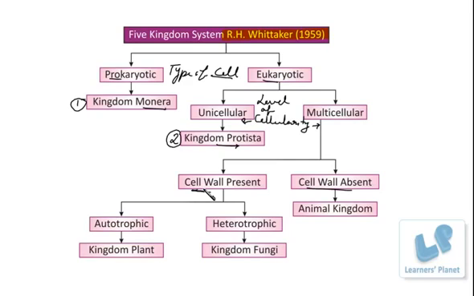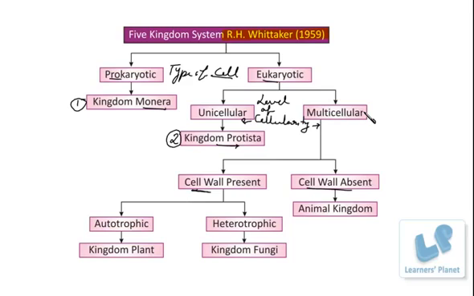The outer boundary of the cell is a living membrane, which we call the plasma membrane. Now, this plasma membrane has another layer in some organisms, and that is known as the cell wall. So whether this cell wall is present or absent is the next criterion to subdivide